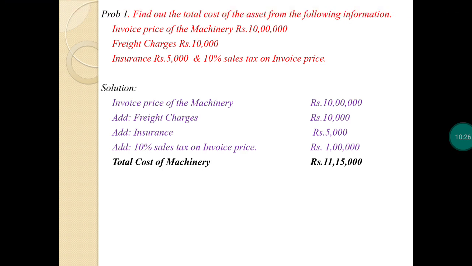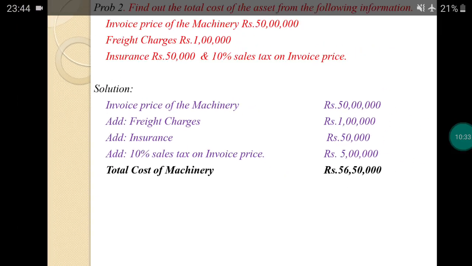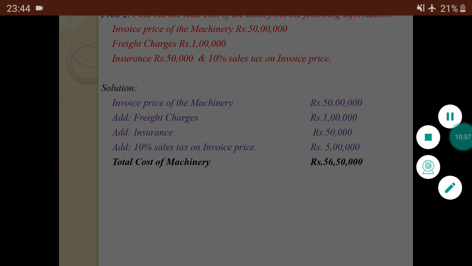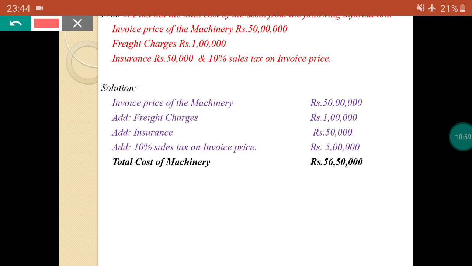Okay, and next we will discuss the same problem number 2. In this problem they are providing: find out the total cost of the asset from the following information: invoice price of the machinery rupees 50 lakh, freight charges rupees 1 lakh, insurance rupees 50,000 and 10% sales tax on invoice price. Okay, same here you should calculate step by step.